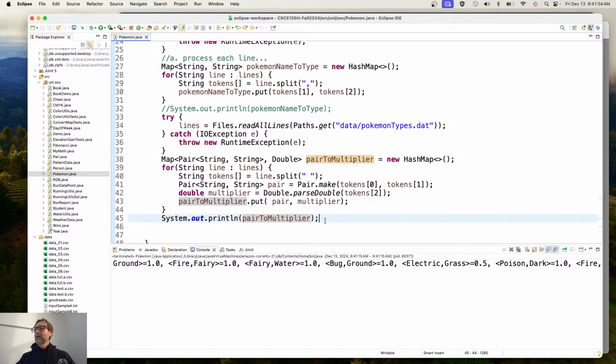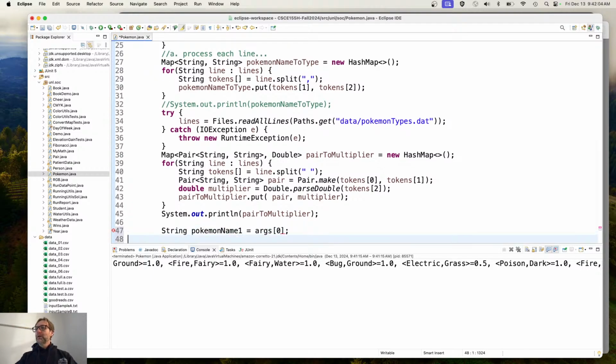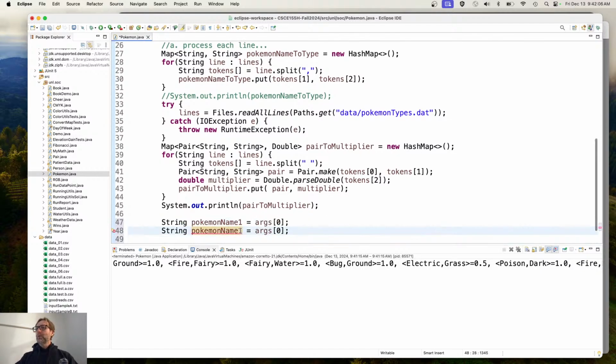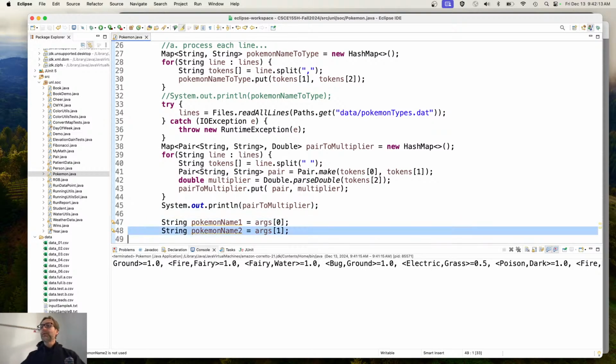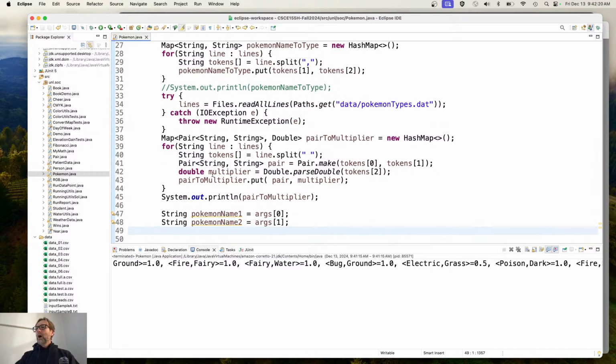Okay. At this point, from our command line arguments, we've got Pokemon name 1, args sub 0, and we've got Pokemon name 2, args sub 1. Remember that in Java, the arguments start at 0 because the executable file name, the class, is already part of the class, and it's not included in the argument list. I put these into variables so that I can reason about them instead of always just having sub 0 and sub 1 all over the place.